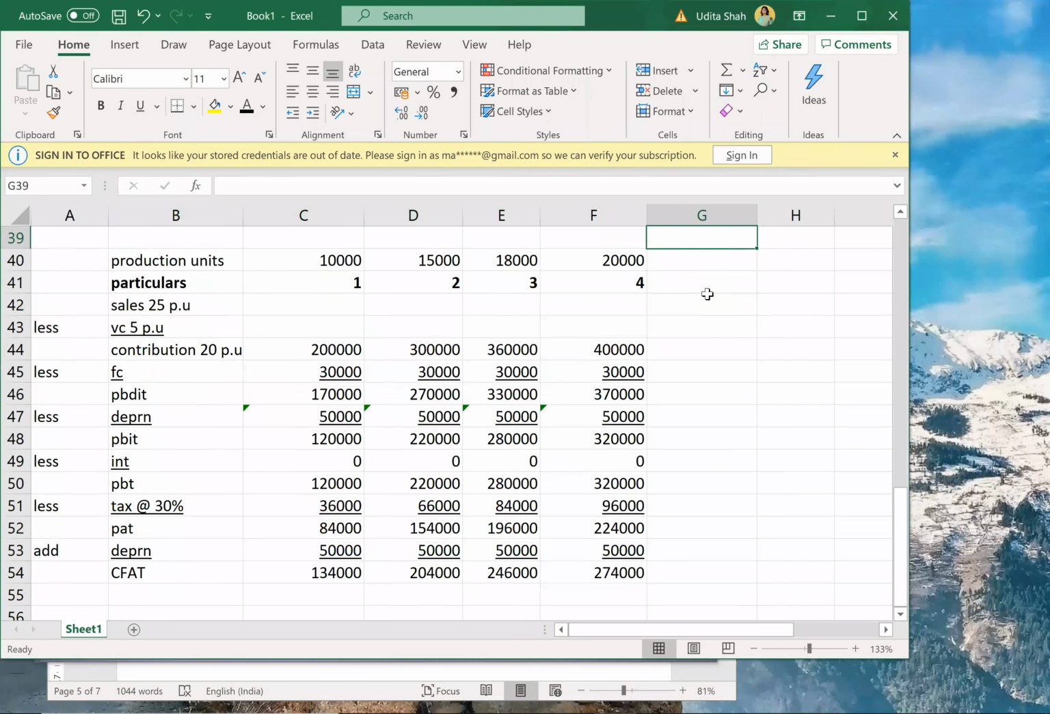Check the answers, guys. Are you getting CFAT like this? If you have any doubt, you can ask me. I can explain it once again, no problem.